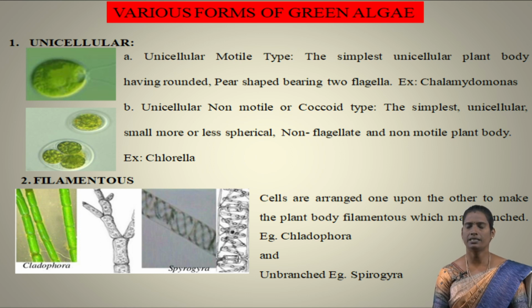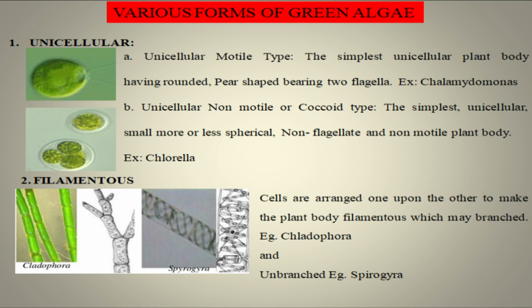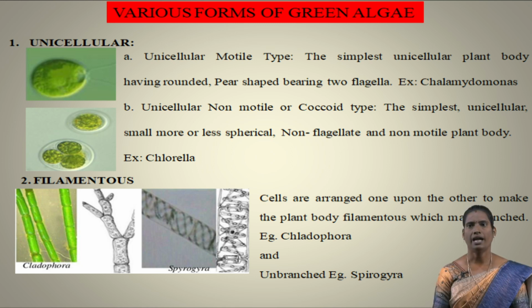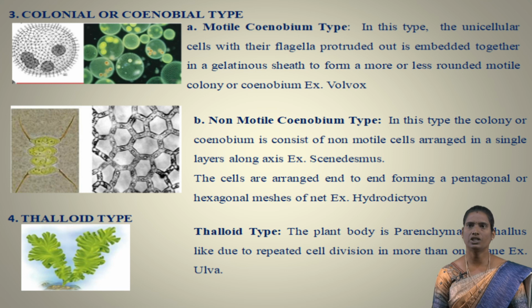Next type, filamentous algae. Here the filamentous cells are arranged one upon the other to make the plant body filamentous, which may be of branched type. Example, Cladophora. And an unbranched type of filamentous form, example is Spirogyra. Colonial or coenobium type. Algae living in colonial association are classified into two types, motile coenobium type and non-motile coenobium type.